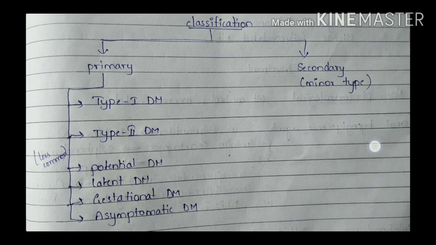Here the cells of the pancreas are not able to secrete enough insulin, and the secretion may be very low and insufficient. So what is the normal action of insulin? The normal action of insulin is to reduce the blood glucose levels, to have control over the glucose levels in our body. What happens in type 1?